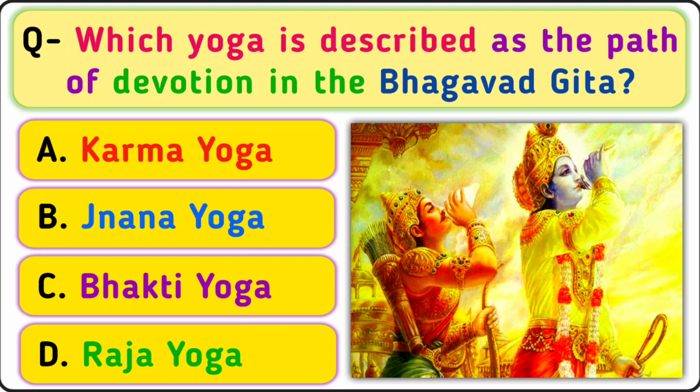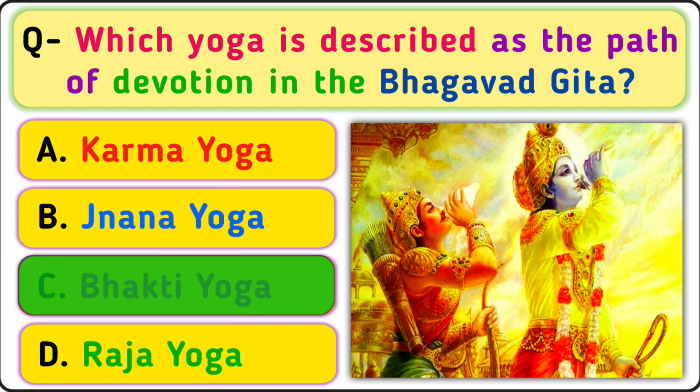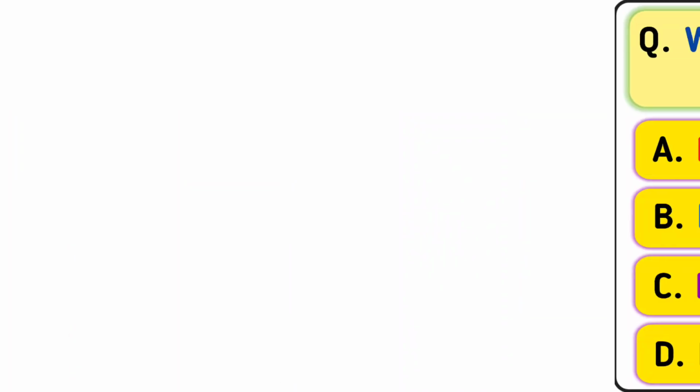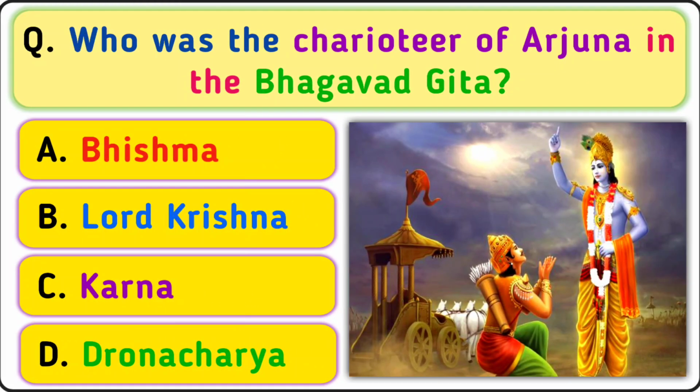Your next question is, which yoga is described as the path of devotion in the Bhagavad Gita? A. Karma Yoga, B. Jnana Yoga, C. Bhakti Yoga, D. Raja Yoga. Your correct answer is option C. Bhakti Yoga.